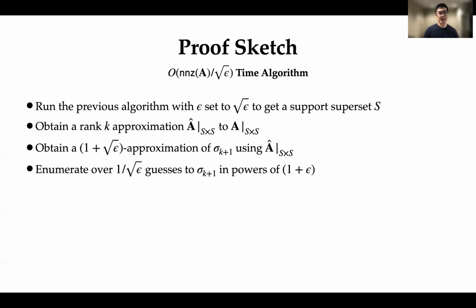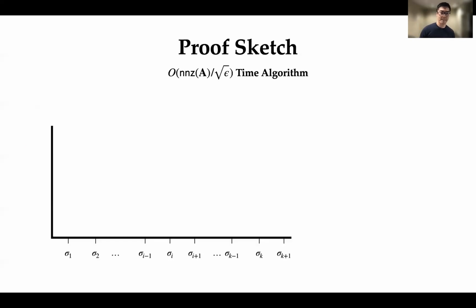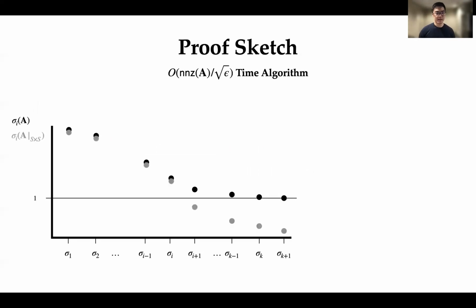Now, the non-trivial step here is going to be the third step, so this is the step that I'm going to go ahead and explain. Let's first plot the singular values of A, where I'm going to normalize the k plus 1 singular value to be 1. And let's also plot the singular values of our submatrix A restricted to S by S. The first thing you'll notice is that by the Cauchy interlacing theorem, the singular values of the submatrix are always at most the singular values of the original matrix.